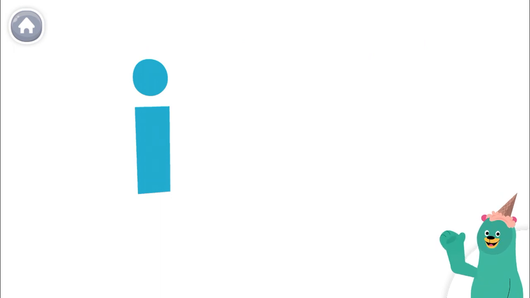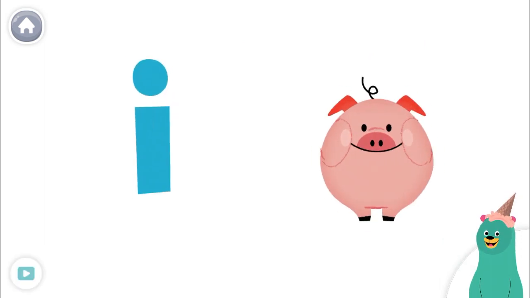This is the letter I. The letter I makes the I sound. Some words, like pig, have the I sound. In the middle, tap the letter I and the pig to hear the I sound.